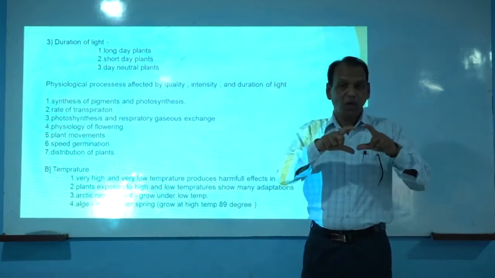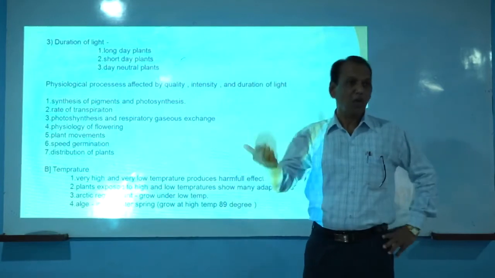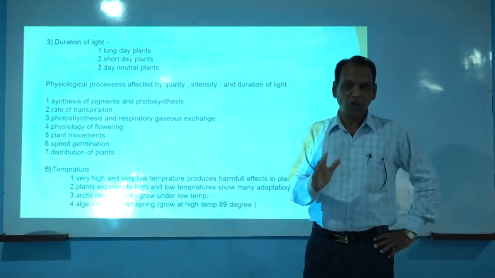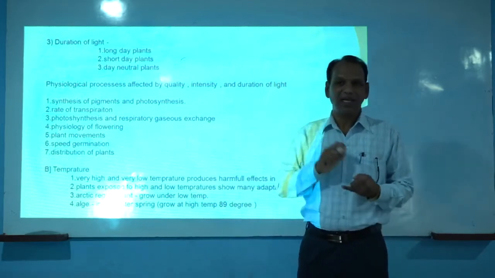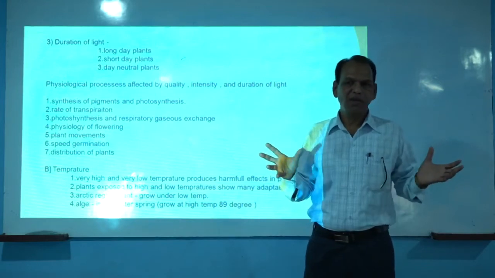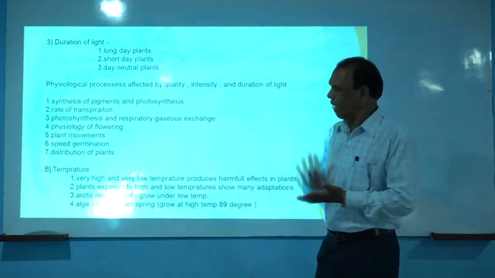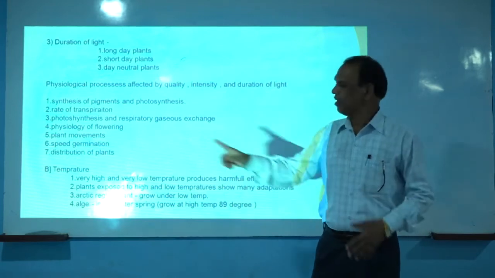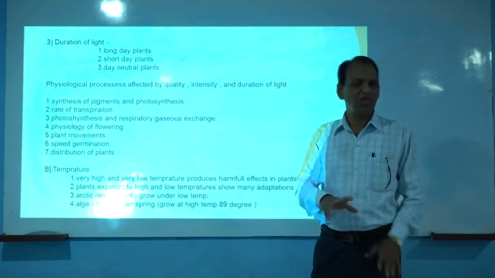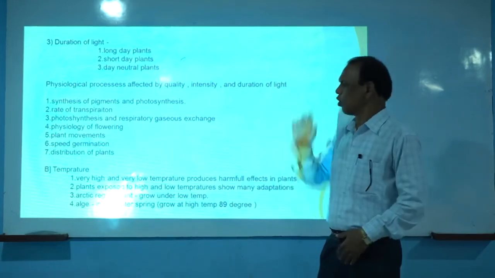That's why most of the plants growing naturally there are evergreen. So who decided this vegetation type? Climatic factors. Climatic factors play an important role in the growth, development as well as distribution of different types of vegetation throughout the world.